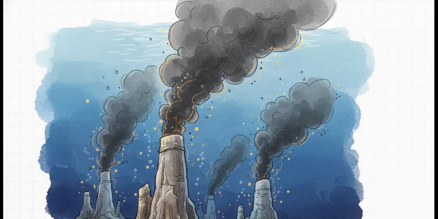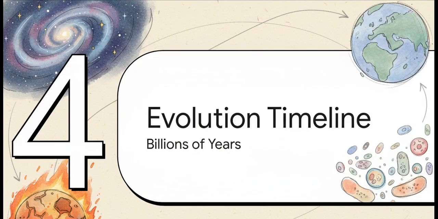These vents release incredibly hot, mineral-rich fluids directly into freezing cold seawater. And when that extreme heat slams into the extreme cold, it creates these really powerful chemical gradients. Think of it kind of like a naturally occurring battery. This intense, high-energy environment could have provided the exact steady flow of electrical energy needed to power the very first primitive metabolism. Which brings us to part 4, the evolutionary timeline.